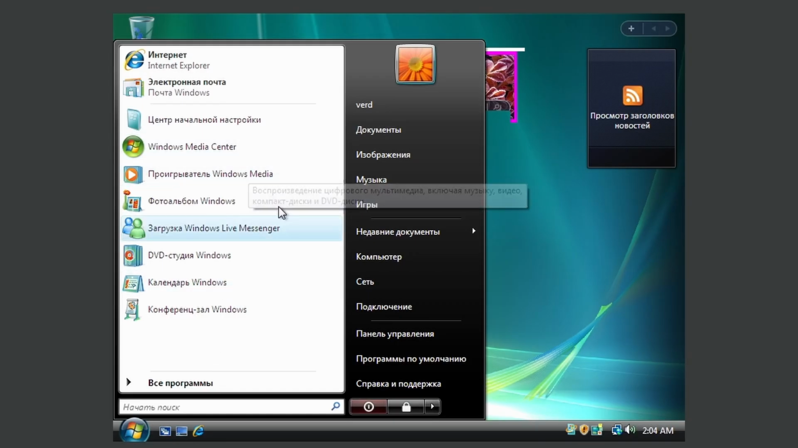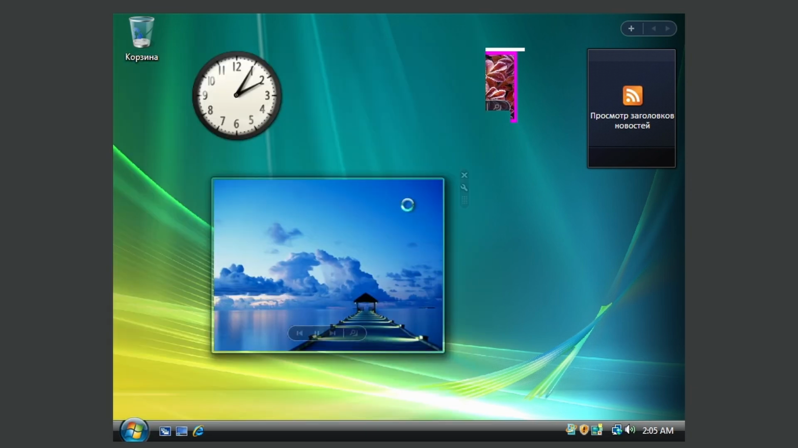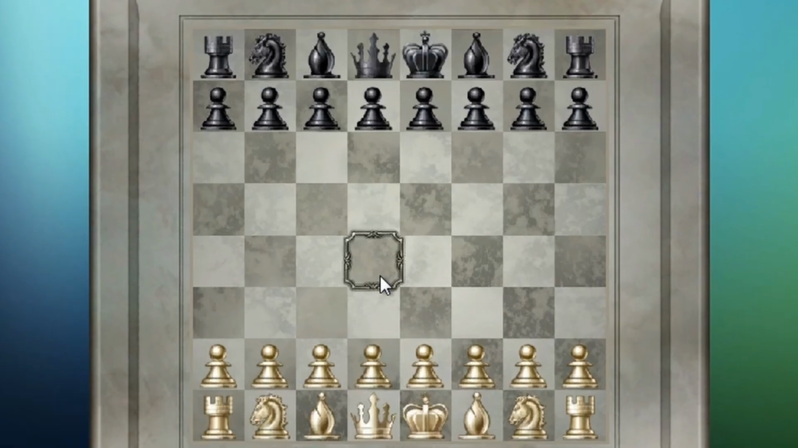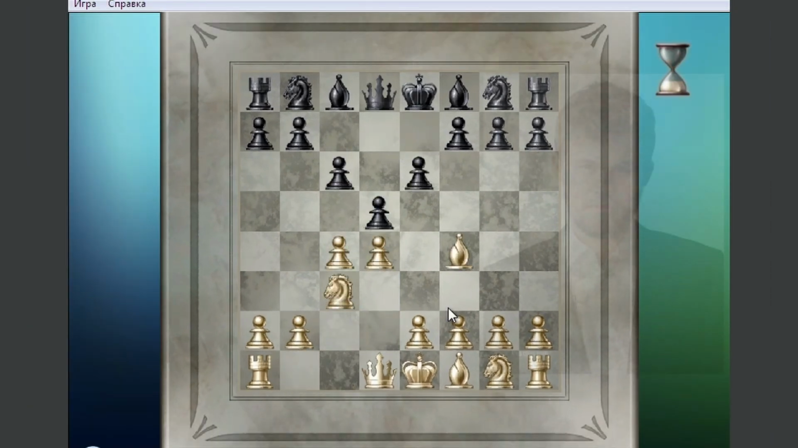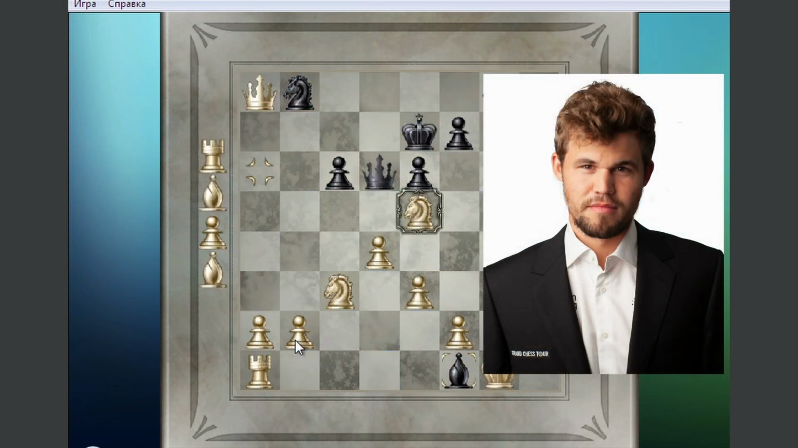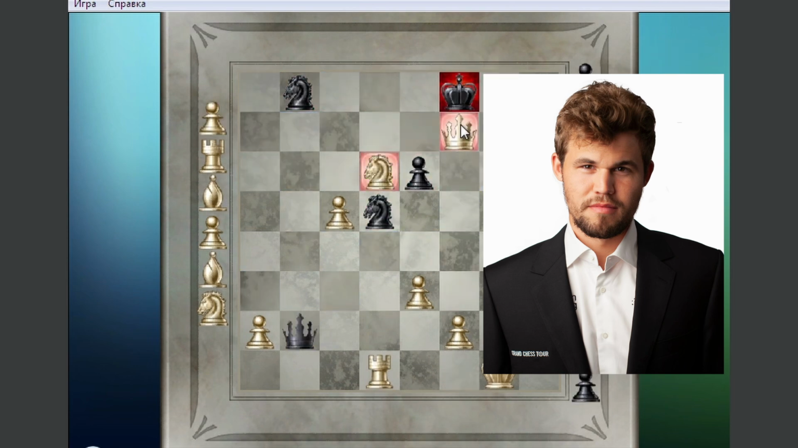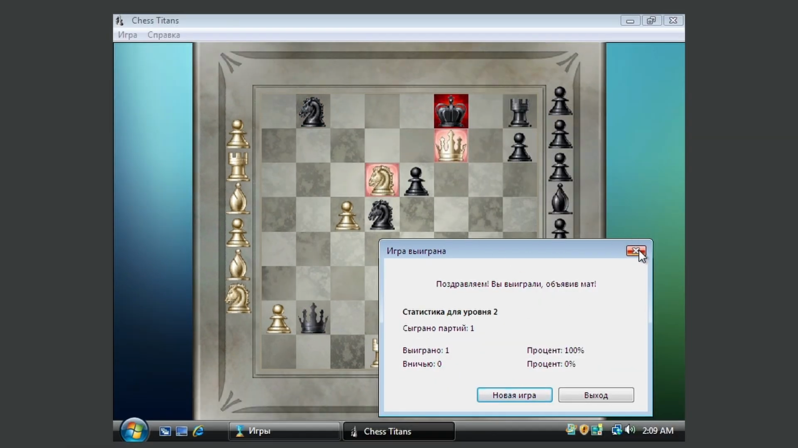But it seems we have all the features of modern Windows. We can watch videos, we can probably record, we have games. Let's play a little bit of chess, shall we? Absolutely destroyed this robot, so easy.